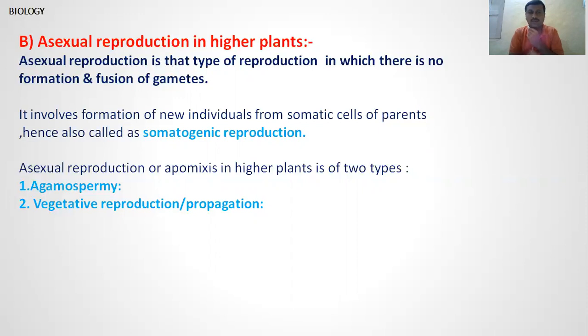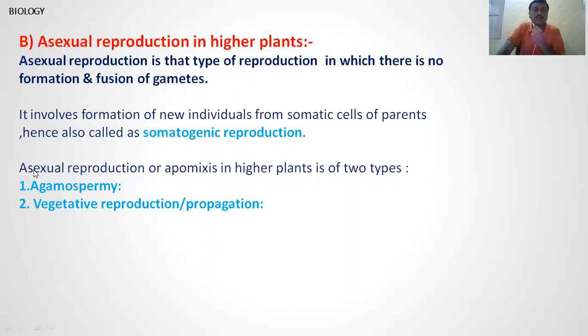There is no formation and fusion of gametes. They develop the new individual from the body cells of the parents, also known as somatic cells, and hence it is also called somatogenic reproduction.